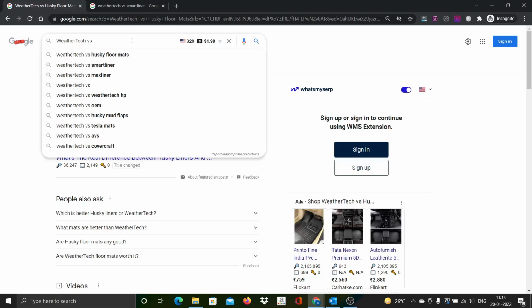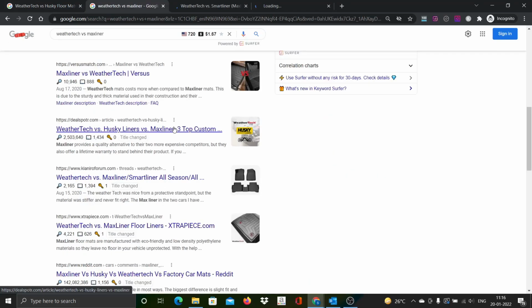So search for this particular term, and let's see. Okay, it starts with YouTube videos, followed by WeatherTech versus what we are looking for, MaxLiner, but it is actually showing you the SmartLiner. Let's look at this result, and then MaxLiner, WeatherTech. Yeah, this is actually the same topic. And then the next one is three topics, three different mats, and then forum.